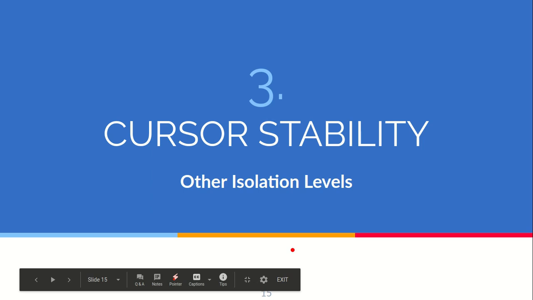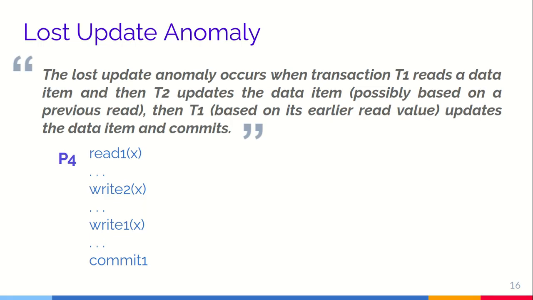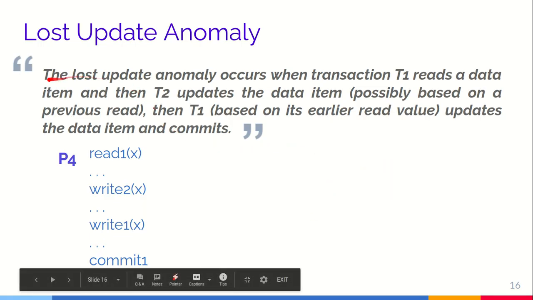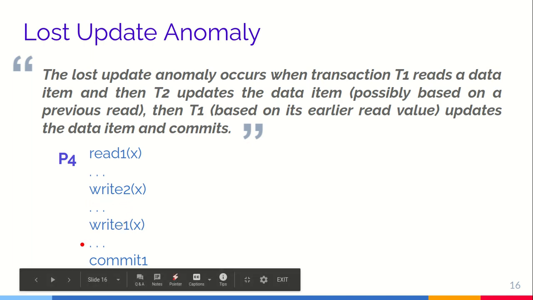So now we'll come to other isolation levels that have been defined in this paper. First is the cursor stability. Again, we'll describe a new anomaly. Let's say this is the lost update anomaly. The lost update anomaly occurs when a transaction T1 reads a data item and then T2 updates a data item, possibly based on a previous read, and then T1 based on its earlier data value updates a data item and commits. So P4 is: read 1 x, then transaction 2 writes x, and then transaction 1 writes x again.